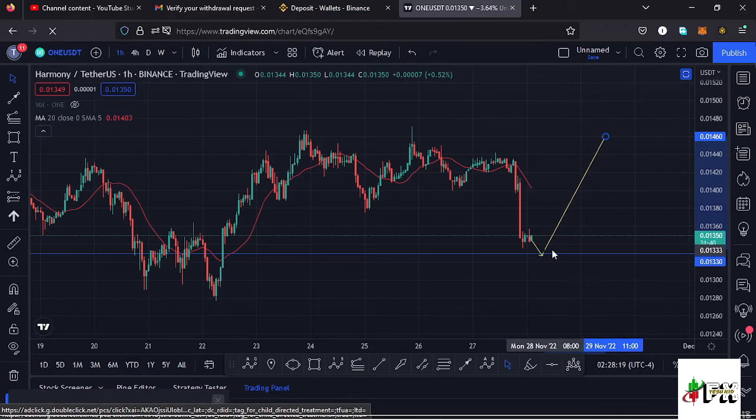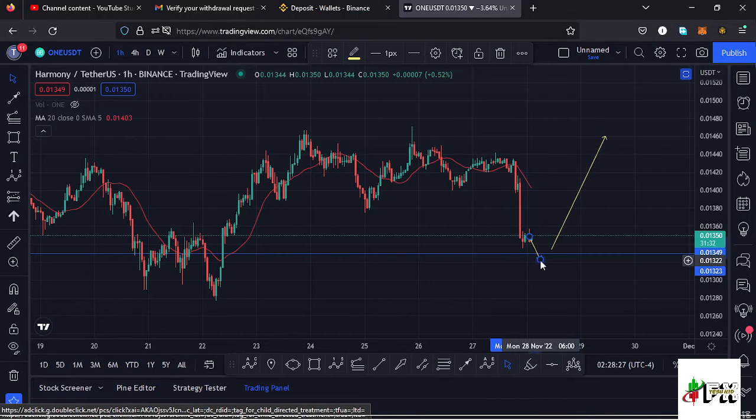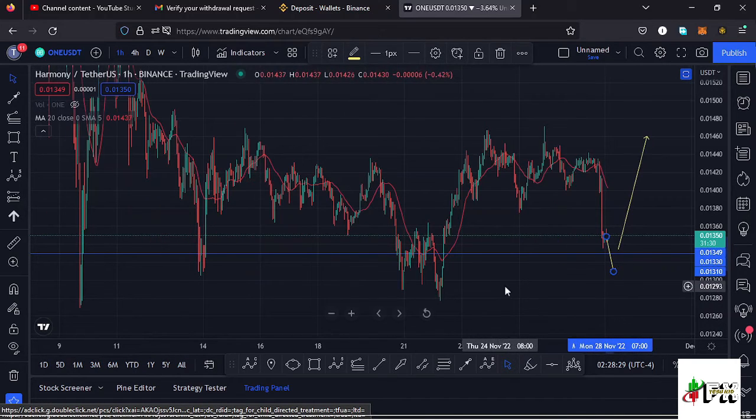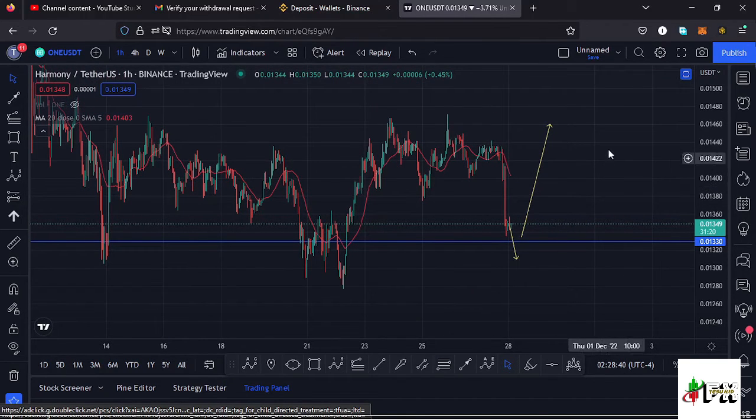There are also chances that in case we lose the key area of support at around the $0.13 mark, we might continue pushing even lower and make a new low here on the HARMONYONE chart. So that is still a possibility, and in case that happens, then that will be the low for that higher Elliot wave count 2. Then expect a very nice impulsive movement to the upper side in the formation of a higher Elliot wave count 3.